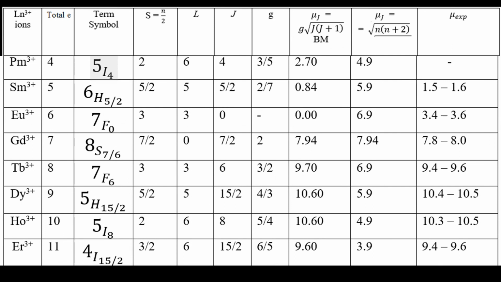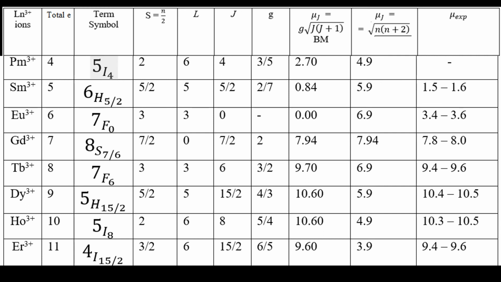The same is discussed for promethium 3+, samarium 3+, europium 3+, and gadolinium, terbium, dysprosium, holmium, erbium, and the table is formed. But in the case of samarium 3+, the total electron present is 5 and the unpaired electron present is also 5, that is S equal to 5 by 2, and 5 electrons present.